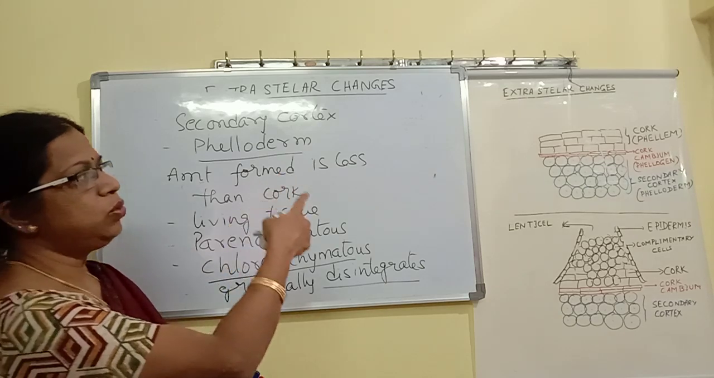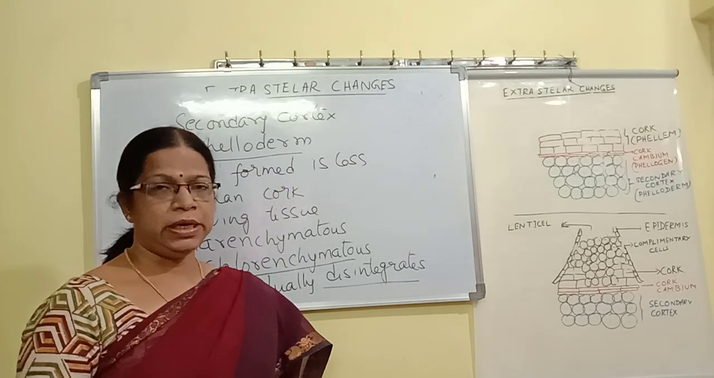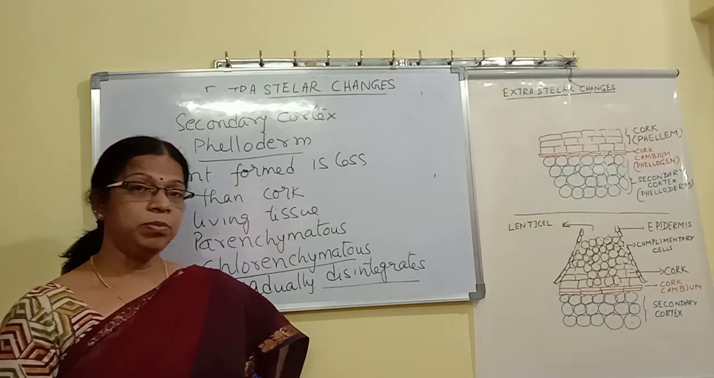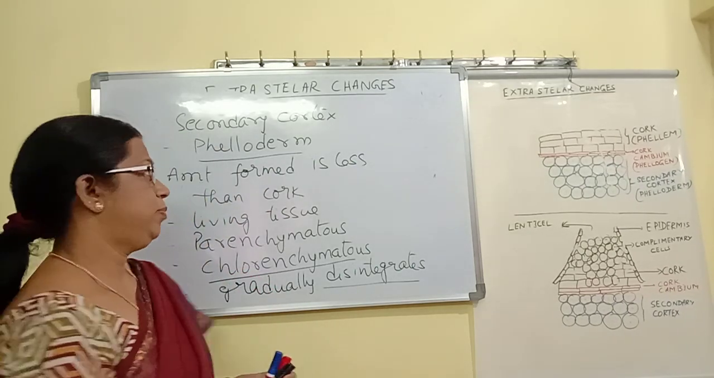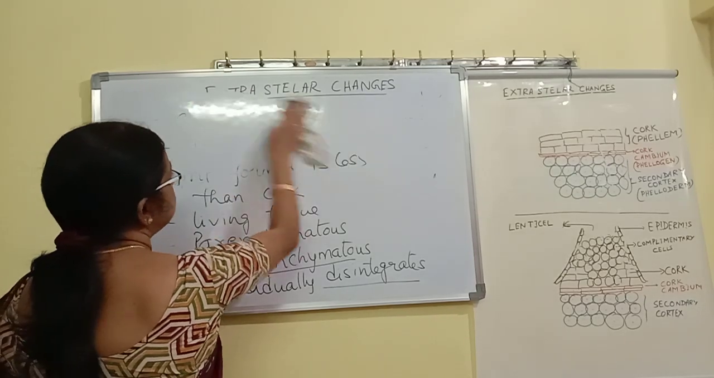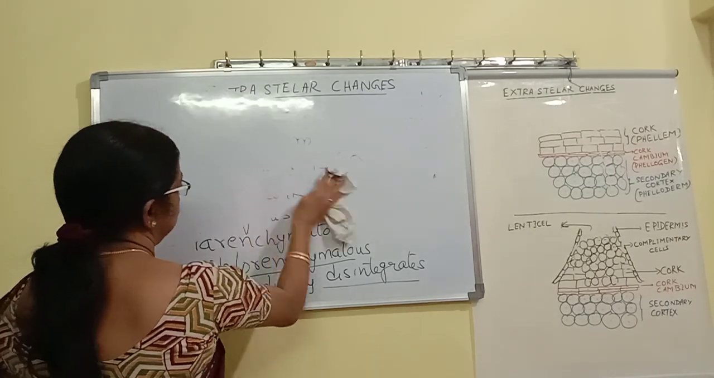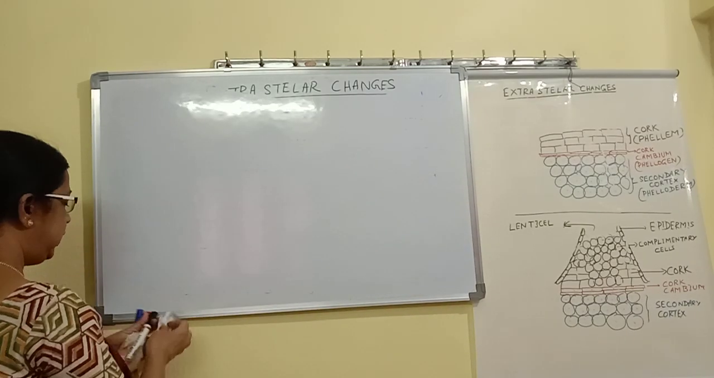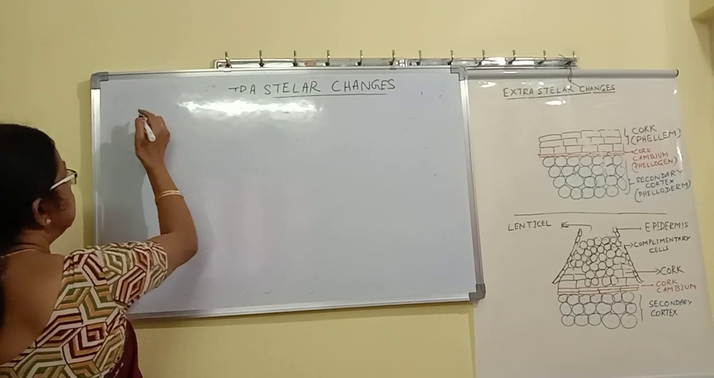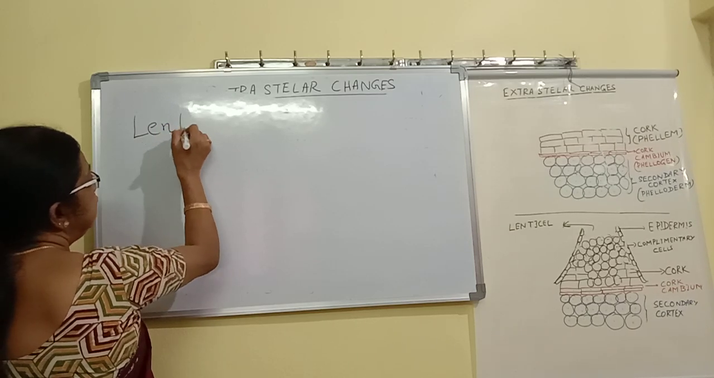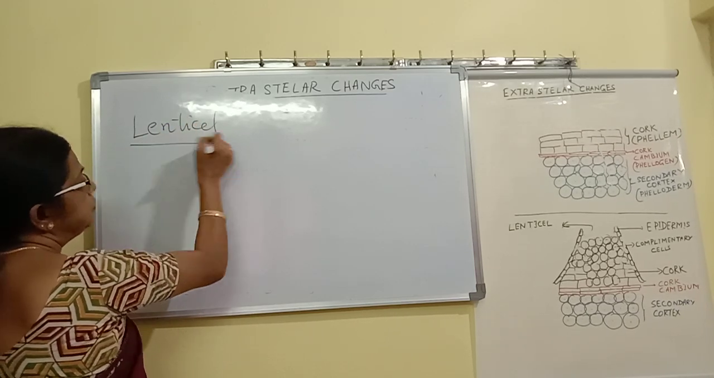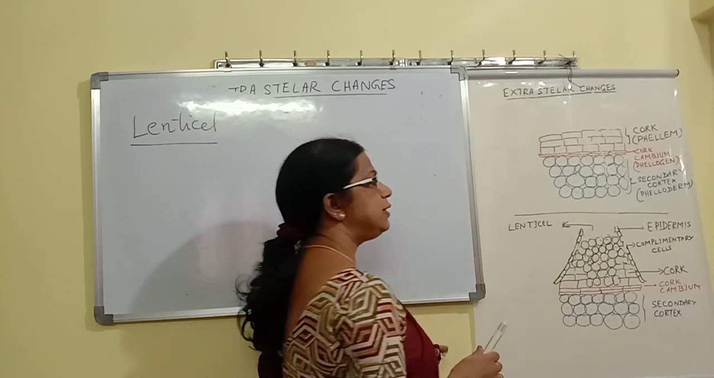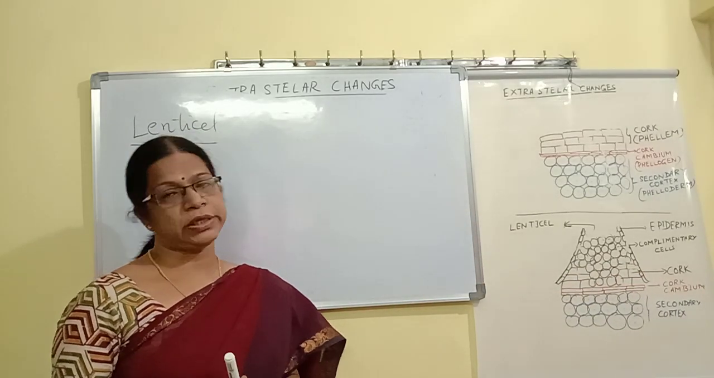So all three together we are calling it a periderm. Now there are some other structures also formed on the periderm. Let us see the other structures which are formed on the periderm. The first structure which we are going to discuss is called a lenticel. Here I have explained in a diagram how the lenticels can be formed and what is the structure.